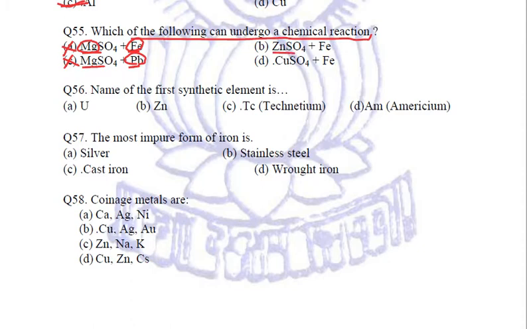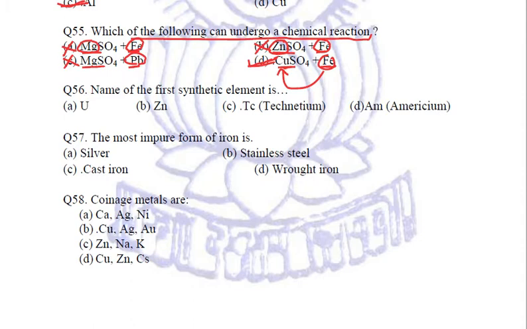Zinc sulfate reacting with iron. Now zinc is more reactive than iron. Iron cannot displace zinc. Hence once again there will be no reaction taking place. Last option will take place. Copper sulfate plus iron. Now iron being more reactive than copper will displace copper and will form iron sulfate. Copper sulfate is of blue color. This blue color will fade away and iron sulfate, which is dirty green in color, will be formed and copper will be displaced. Right?